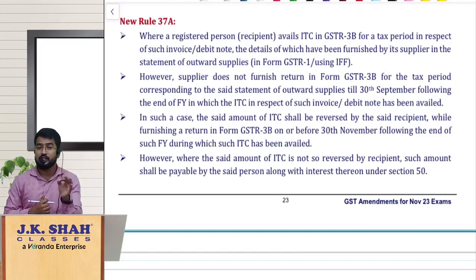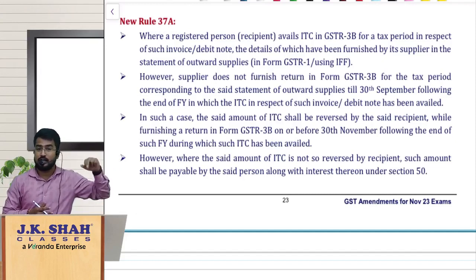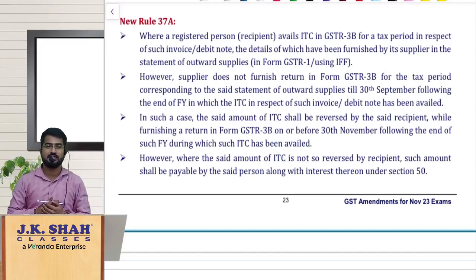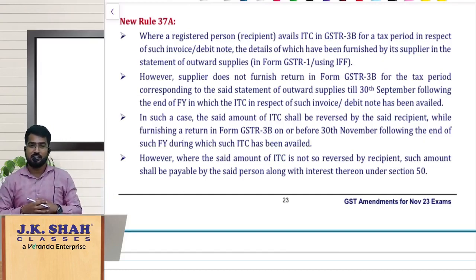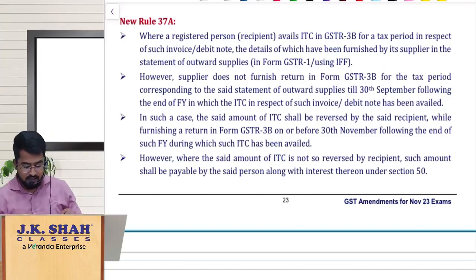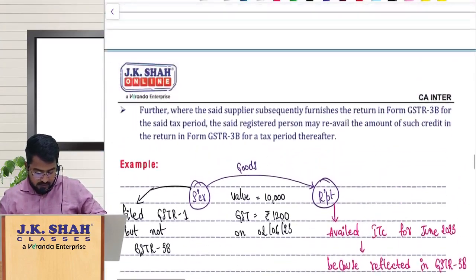But if the supplier has filed his GSTR 1 and it got reflected in your GSTR 2B, but the supplier has not filed his GSTR 3B and has not paid tax to the government, then the ITC availed by you is not correct. So here the government is imposing some additional responsibility on us. What is that additional responsibility, my dear friends? See, look at this.